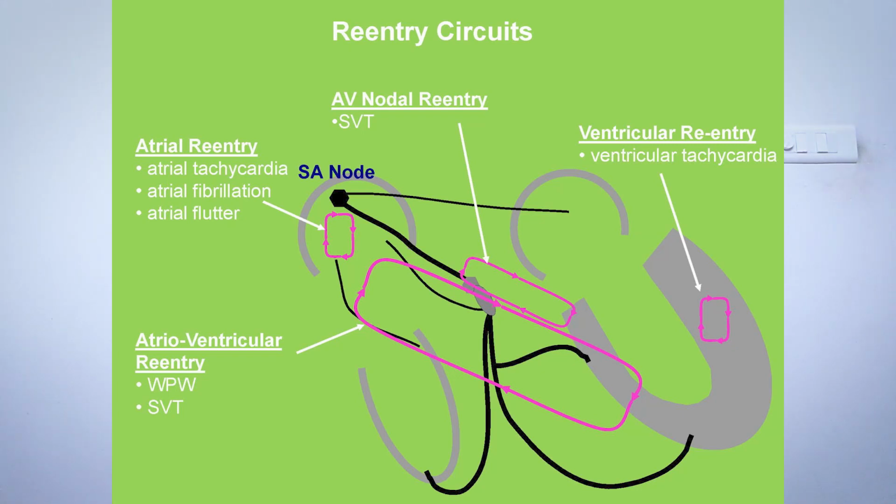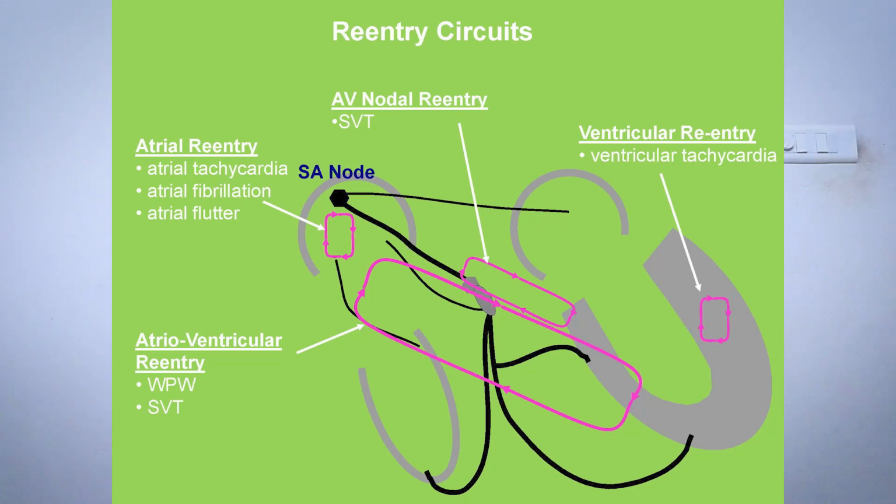Now, next you see the atrial re-entry. Atrial portion only, not the AV node, near the SA node in the atria: atrial tachycardia, atrial fibrillation, atrial flutter. These types of arrhythmia are all due to atrial re-entry. Re-entry means there is a circuit in a circular movement. The image is clear for you, I think, what is re-entry.